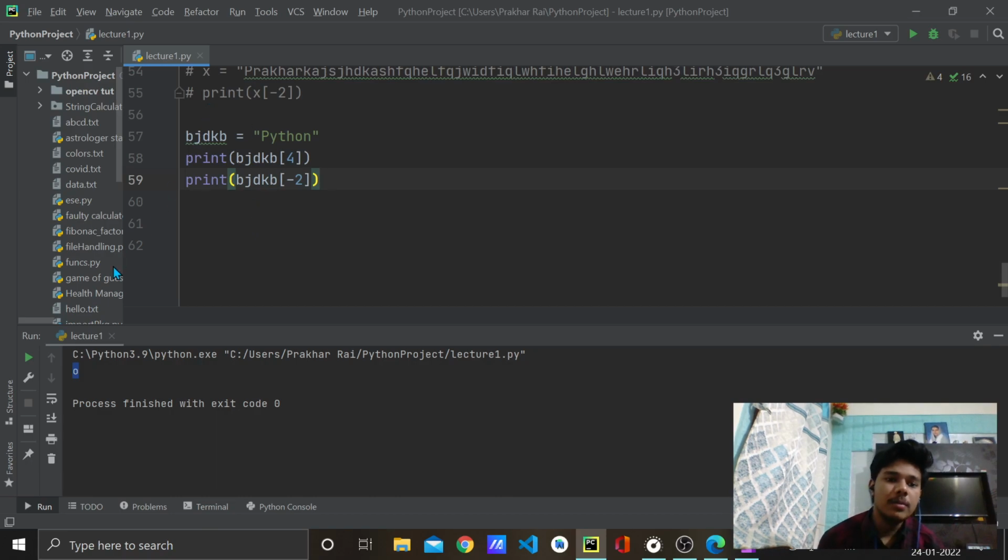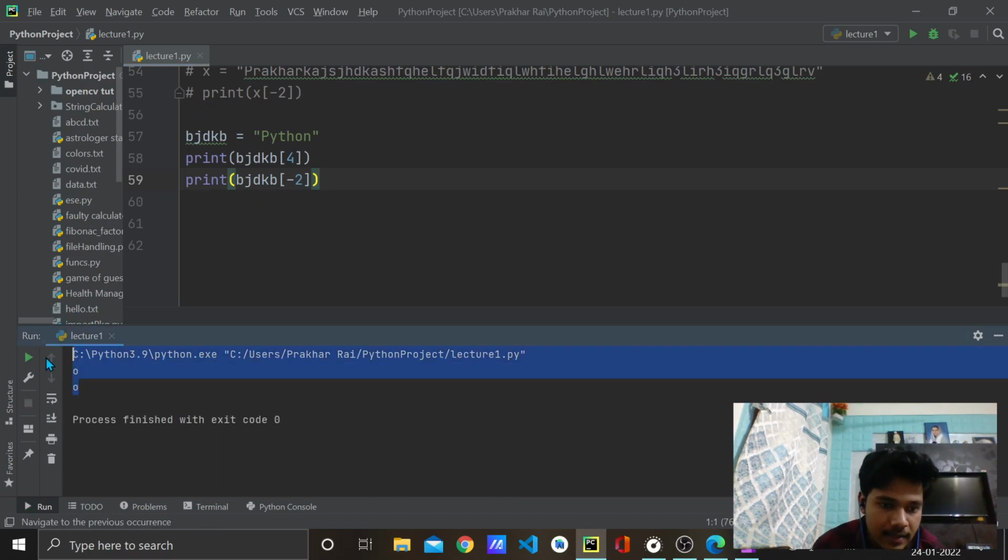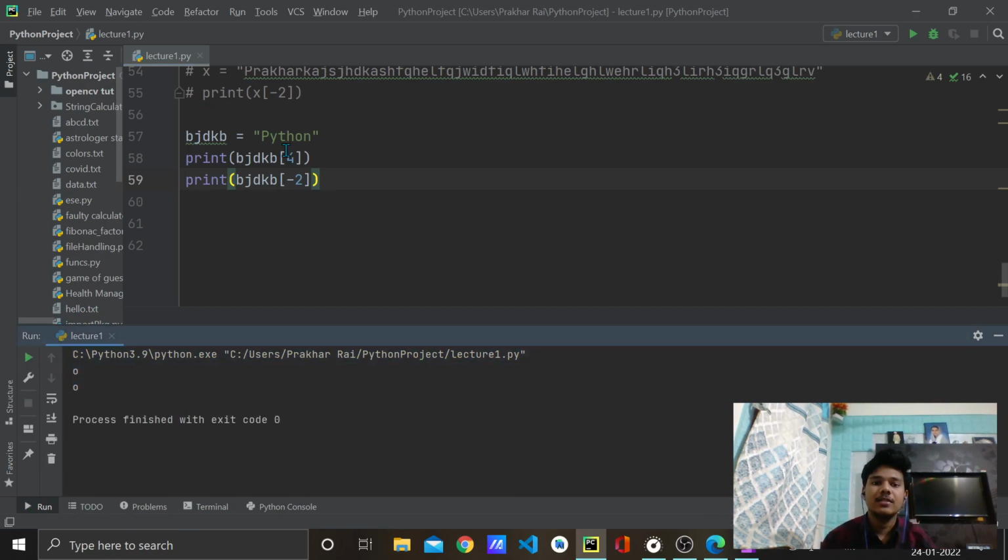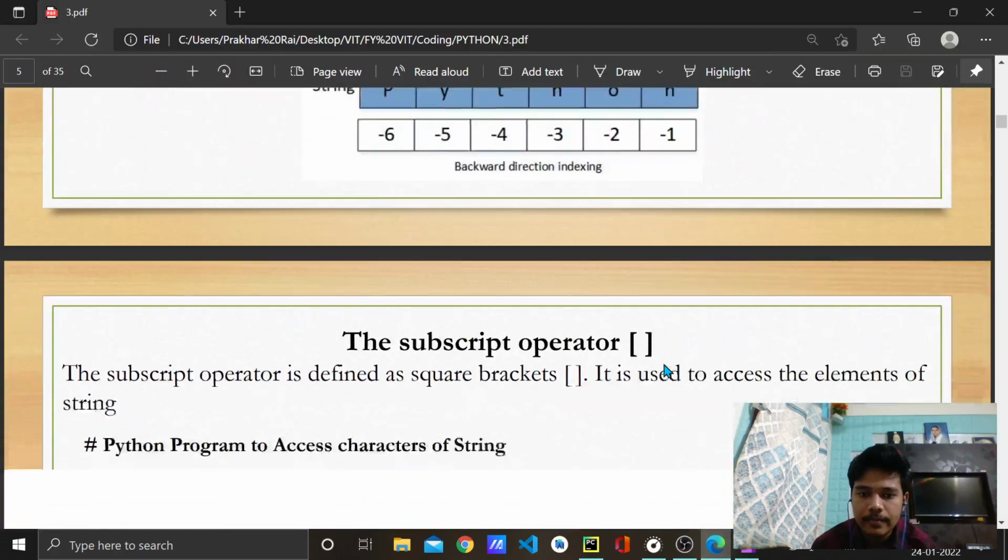See, in both the prints, O will get printed. So there are two methods to access O. One is by indexing it with 4, and another is by reversing the index, that is with -2, right?